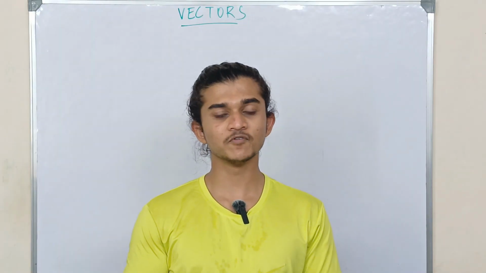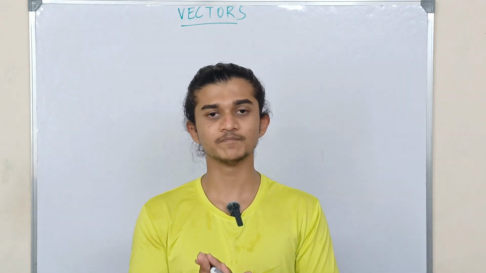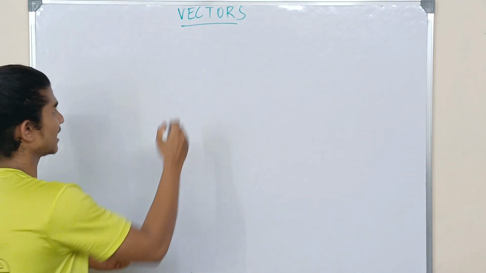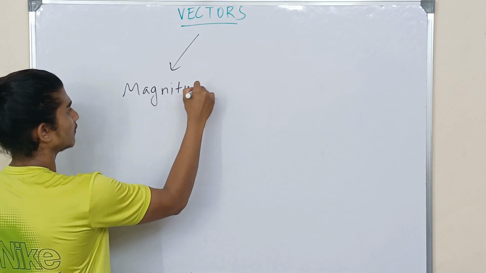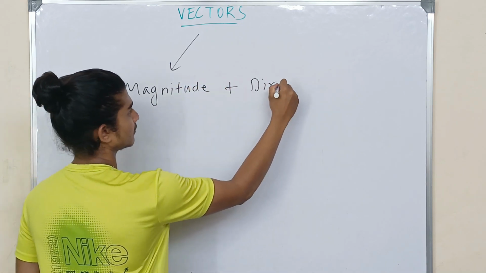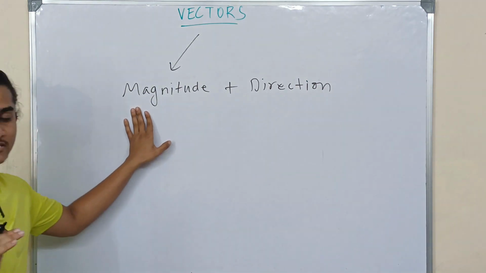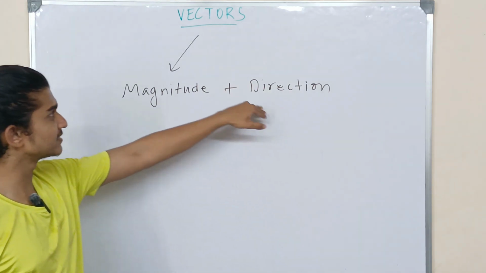The root meaning of the word vector is carriers. So vector means carriers in the form of root word. Now let us see the definitions of vector. So vector is a physical quantity which has both magnitude and direction. Now if a physical quantity has only magnitude, it is said to be a scalar. Now if it has both magnitude plus direction, it is said to be a vector.